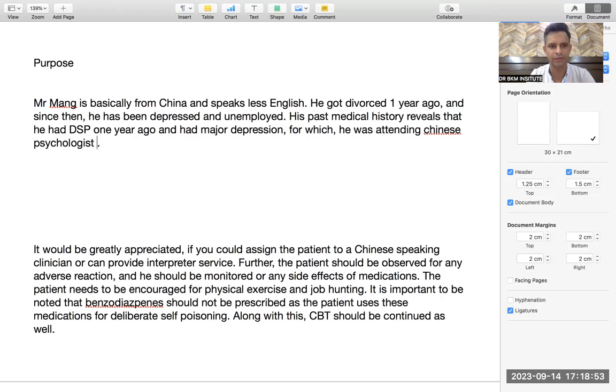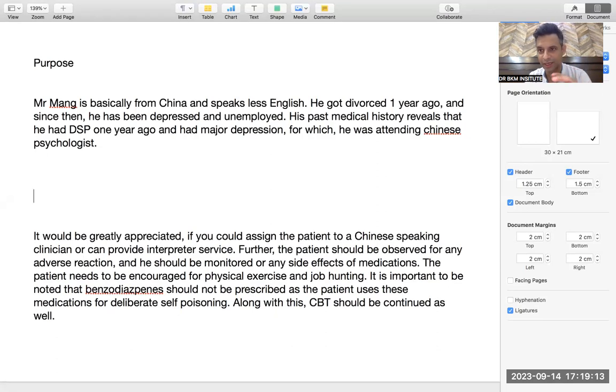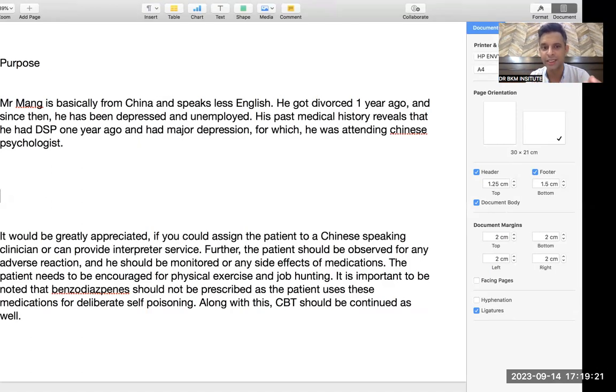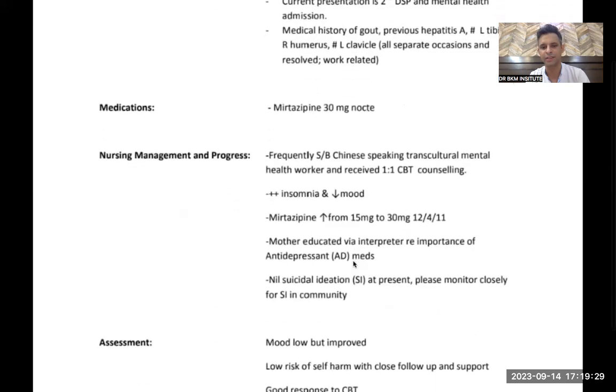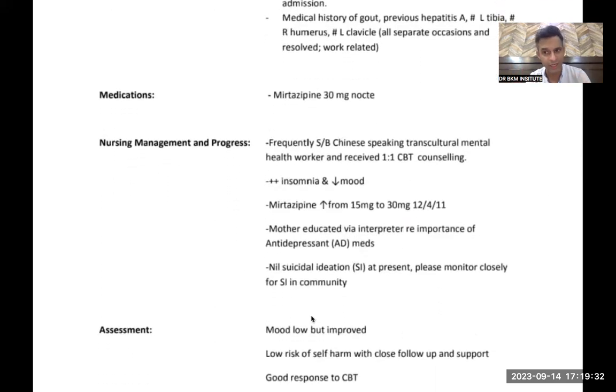That is why OET is simple. Once you understand this thing, everything has been given to you. You just need to select and write. So now my second paragraph and my last paragraph is all set. The patient is basically from China. Now you can understand the context. Please have some patience, and after that, when I read the whole letter, you will find it even easier. I'm just teaching you how we should consider the data. That is why I have made it haphazard, but this is going to be very beneficial for you in the long term. Now the only thing that is left is this much data. That is the third paragraph.